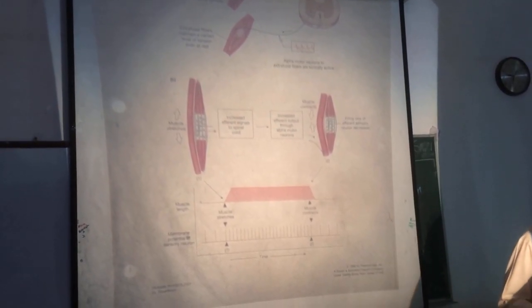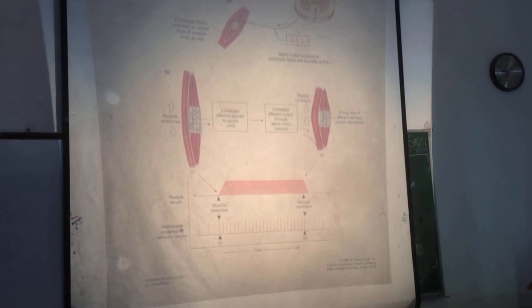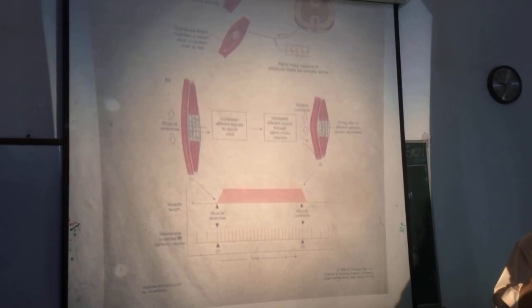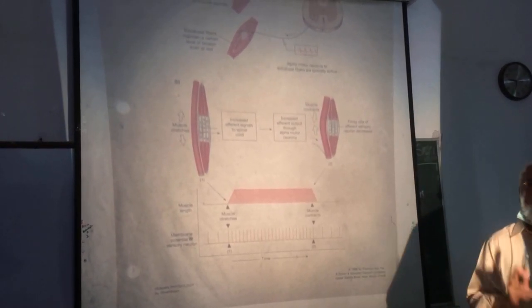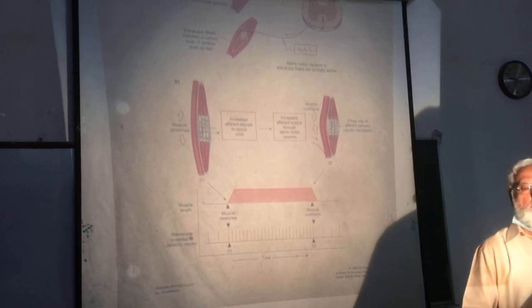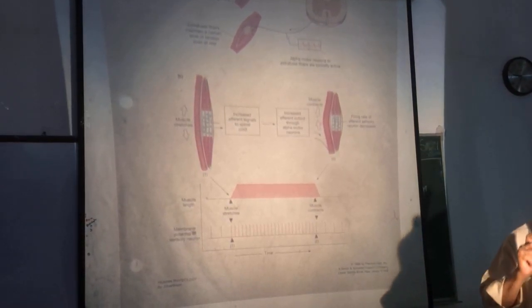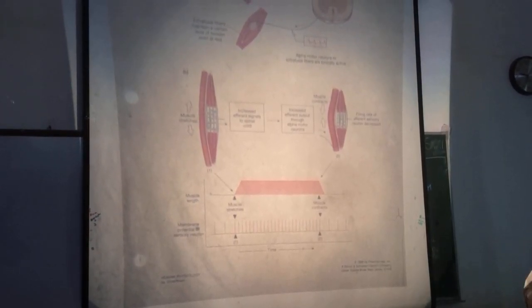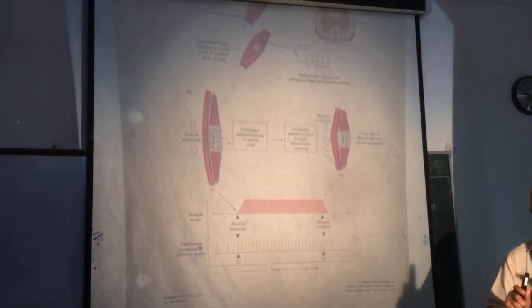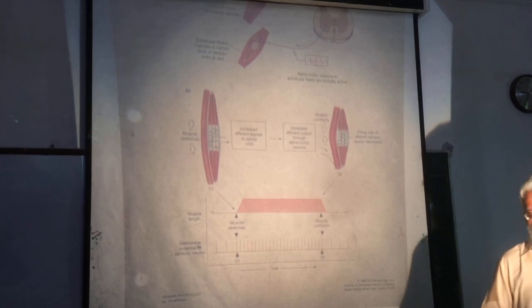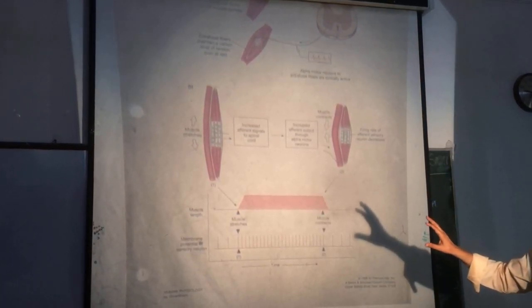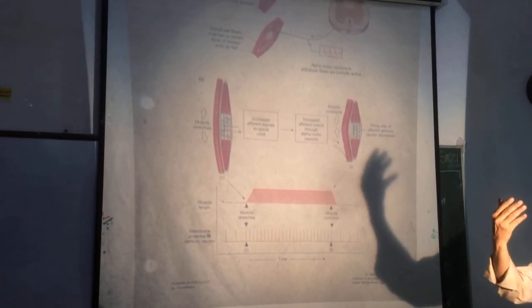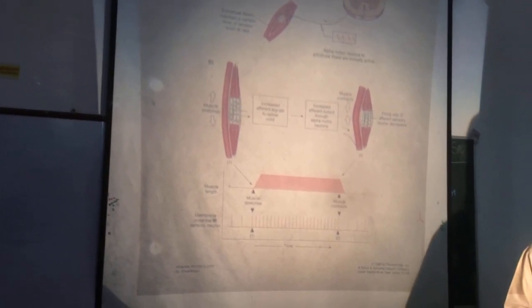The secondary nerve endings respond to only increase in the length of the muscle. So primary nerve endings respond to both the increase in length and the rate of increase in length, while secondary nerve endings respond to only the increase in length. This is the response of the muscle spindle to static stretch and dynamic stretch.